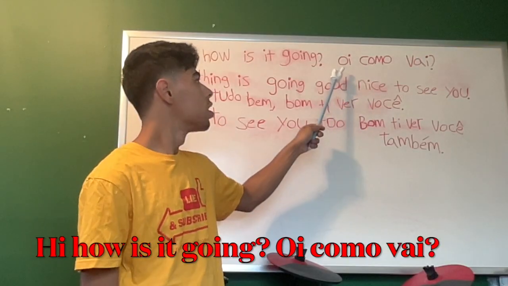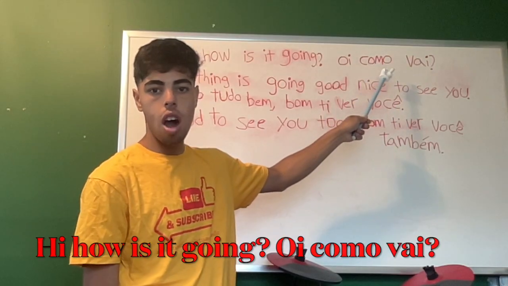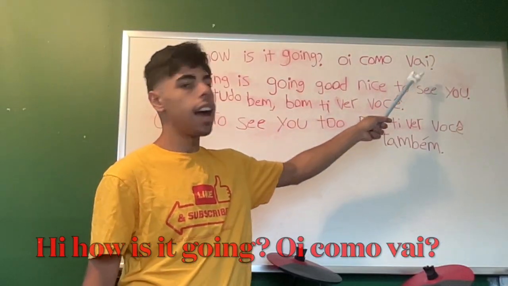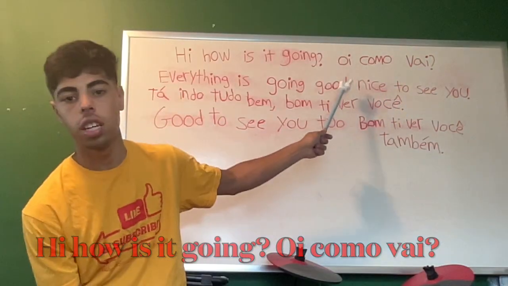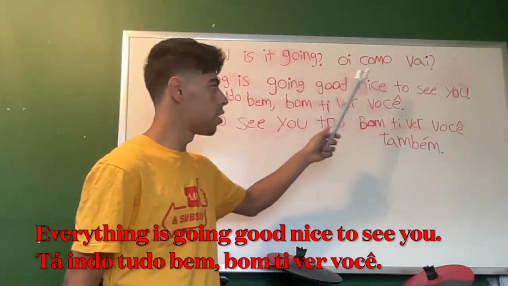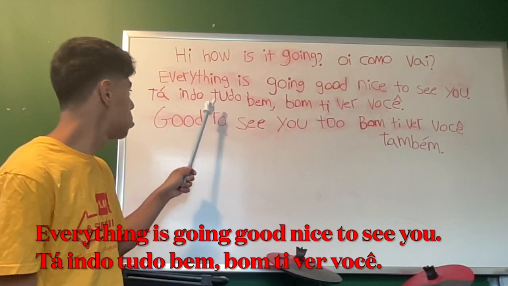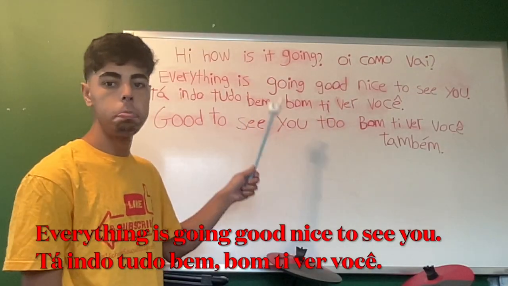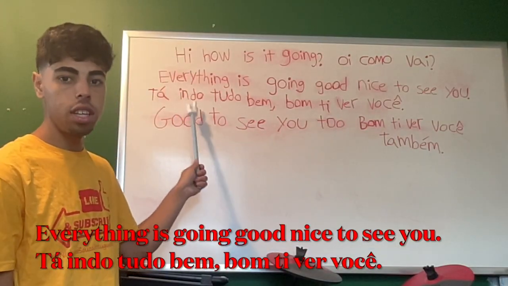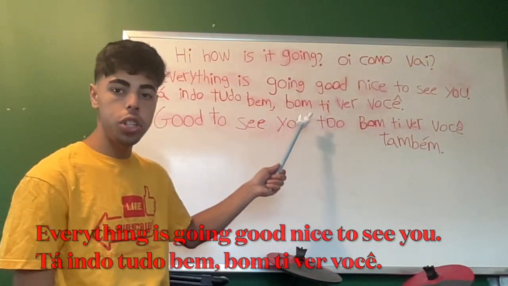O-I. C-O-M-O. V-A-I, and there's a question mark at the end. Oi, como vai? And then we ended up learning right here, everything is going good. Nice to see you in Brazilian Portuguese. Tá indo tudo bem. Bom te ver você.